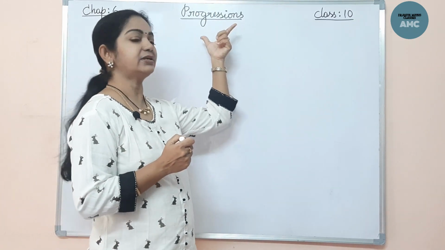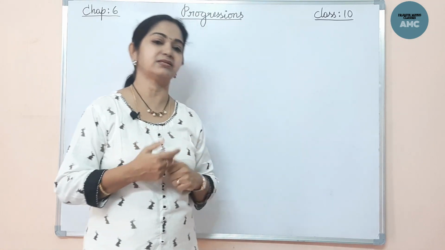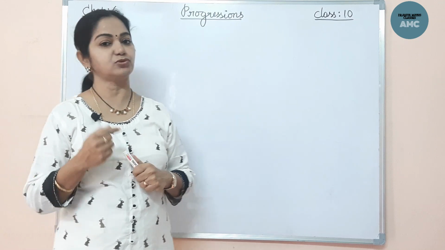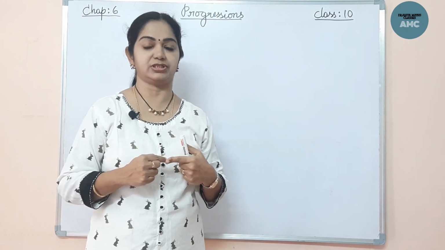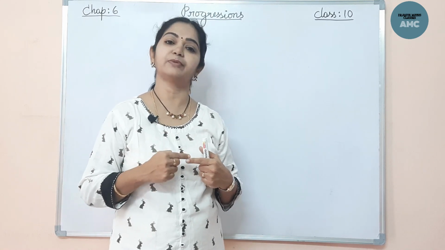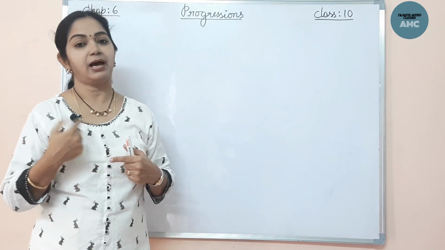So there are different types of progressions. In class 10th, we will be dealing with only two progressions, that is the arithmetic progression and the geometric progression. Also, we have the harmonic progression, which we are going to discuss in the higher classes.